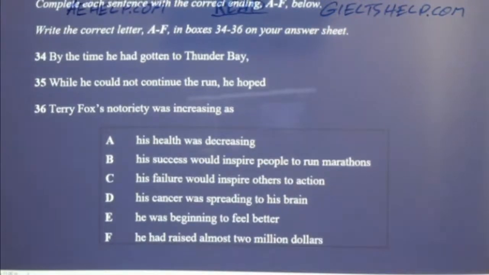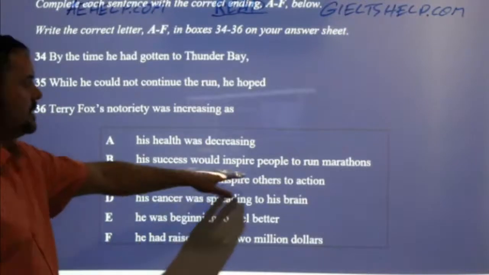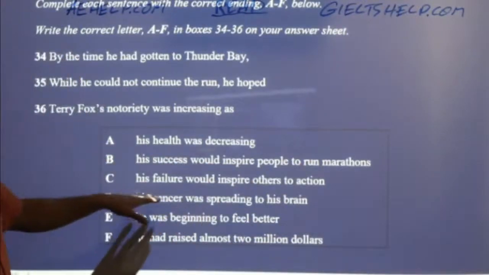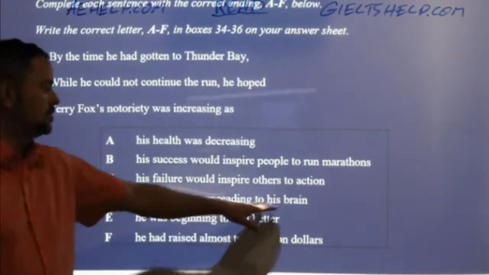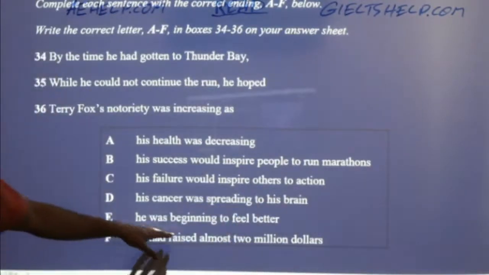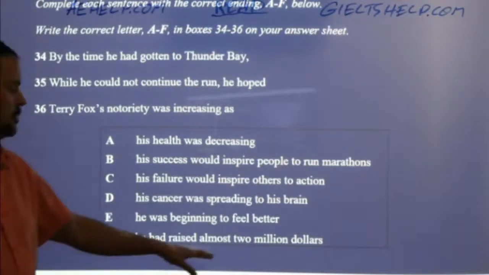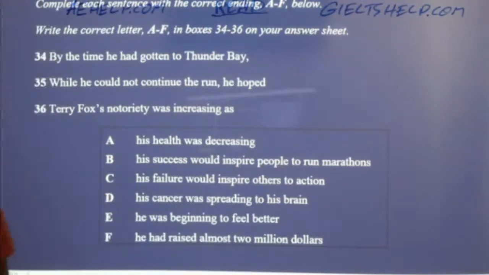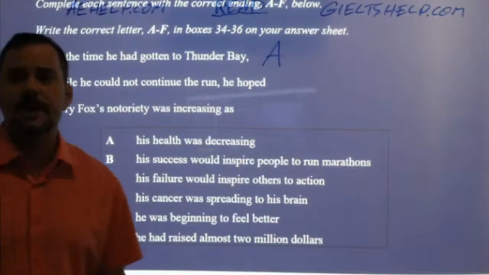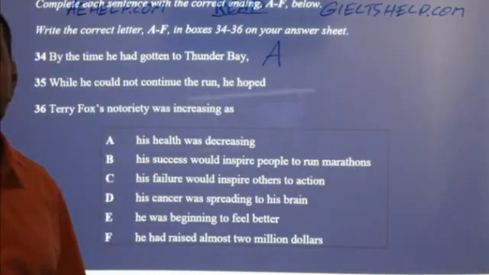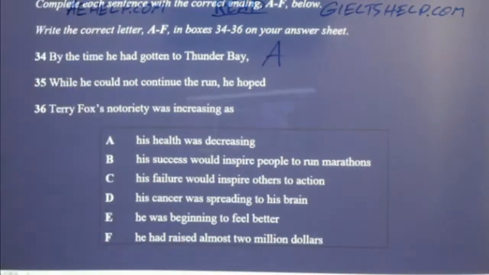His health was decreasing. His success would inspire people to run marathons. His failure would inspire others to action. His cancer was spreading to his brain. He was beginning to feel better. He had raised almost $2 million. What's the closest or the best answer here for number 34? Yeah, I agree, Rajveer. It's A. His health was decreasing, right? That's how that paragraph ended, okay? So be confident and don't change it.